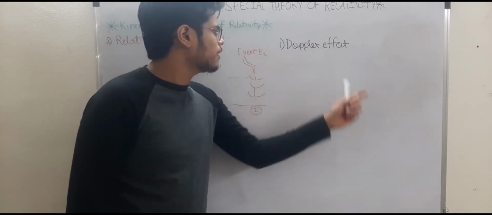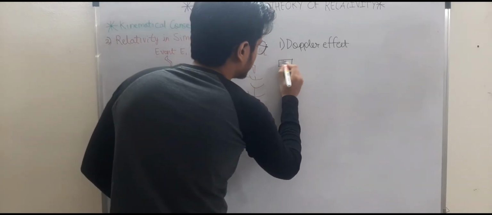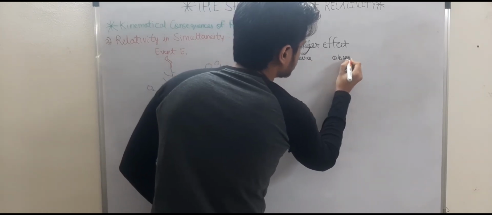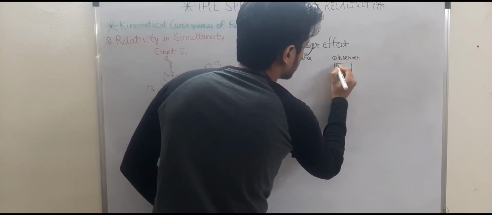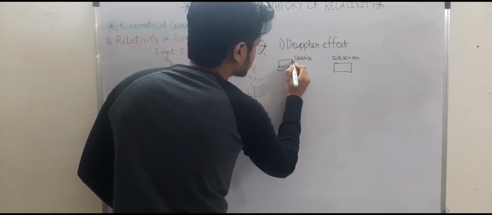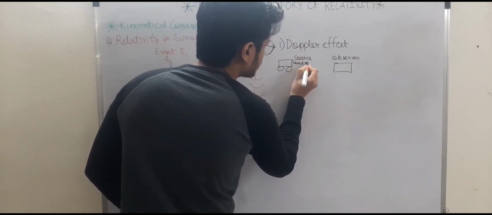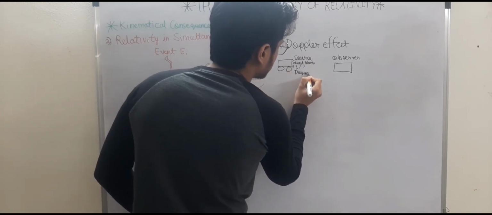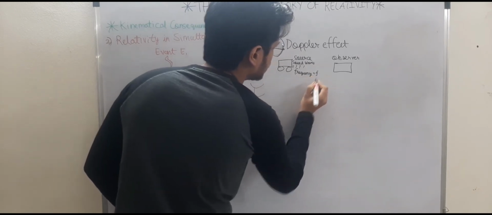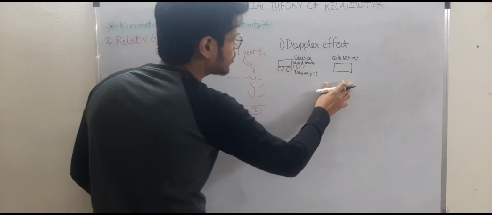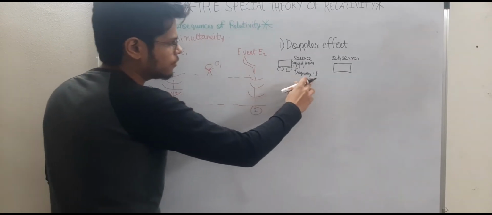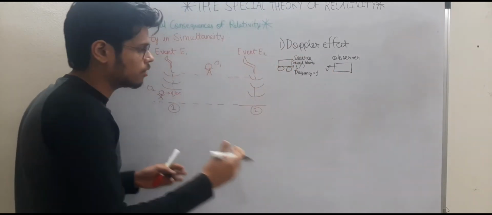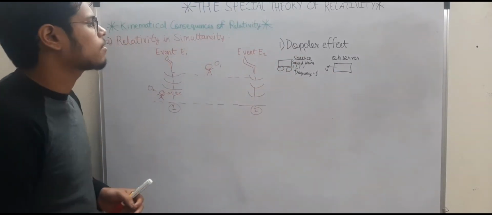The Doppler effect is when, let's say, a source is emitting sound waves at a certain frequency, let's say f. Then it is not necessary that the observer will also record the frequency of this source to be f if they are moving at relative speeds, if they are in a relative reference frame, right?